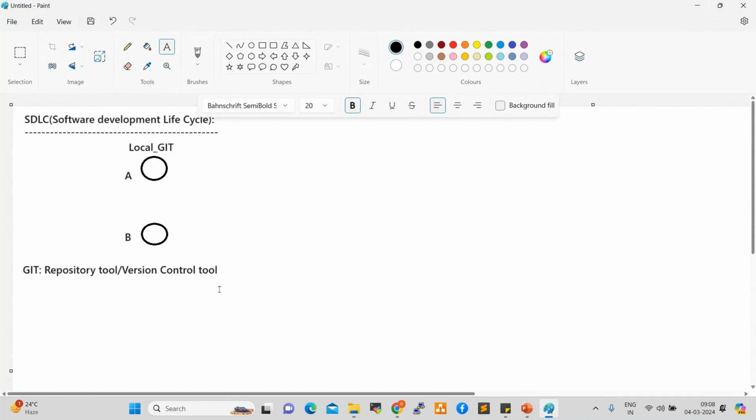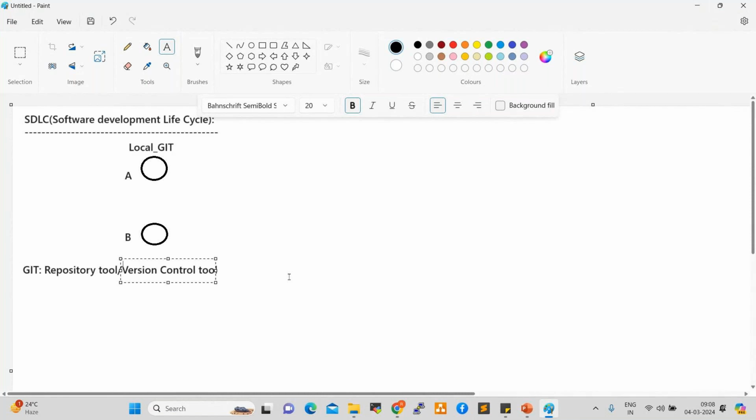So what is a version control system? For example, in our project, 10 developers are working on development activity. One developer is working on the front-end UI, a second is developing backend APIs, other people are developing databases, plugins, and patches, right? So who is doing what?